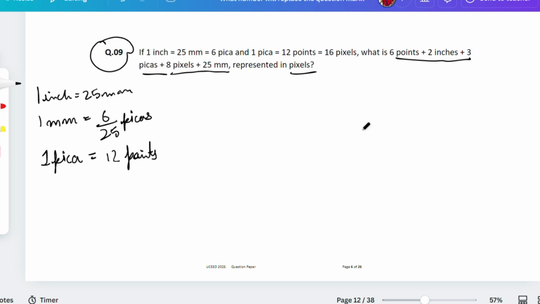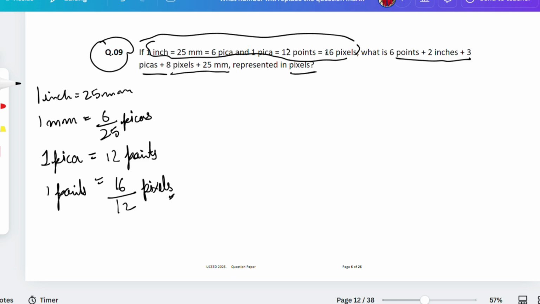If anyone watching the video did it like this, I am damn sure they have the right answer if they didn't have calculation mistakes. Now 16 points. Okay, then 1 point is equal to how much, guys? 16 by 12 pixels, P-I-X-E-L-S. This is what we get from the information provided.